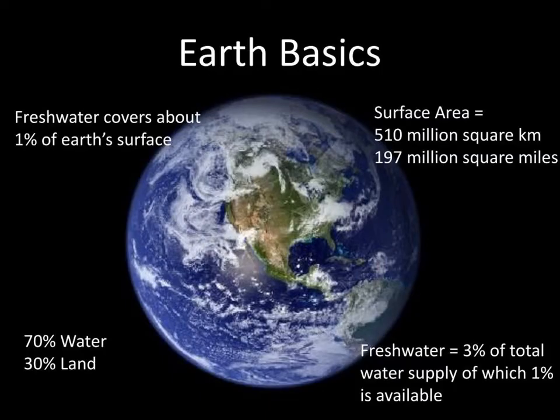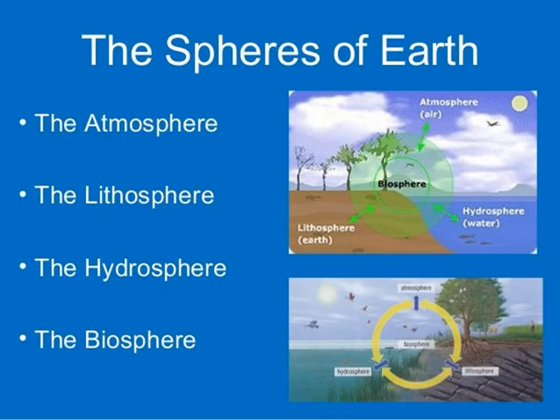Spheres of the Earth. Earth's surface area is about 510 million square kilometers, which is 197 million square miles. Freshwater covers about 1% of Earth's surface; 70% is water, 30% is land. The abiotic spheres are the lithosphere, the atmosphere, and the hydrosphere. The biotic sphere is the biosphere. Here, all the four spheres interact and constitute the planet Earth.